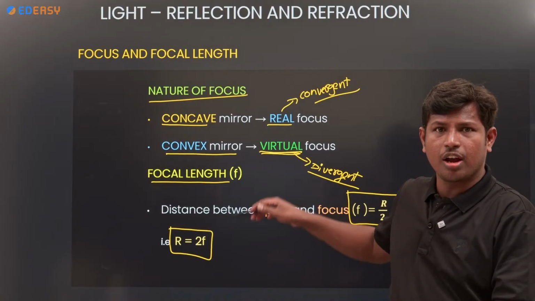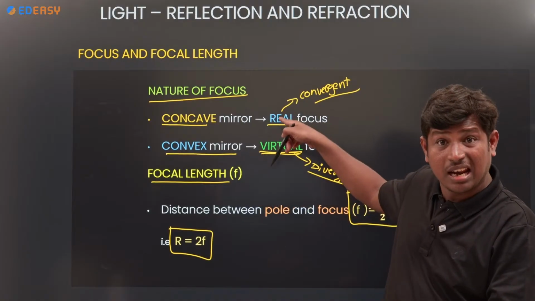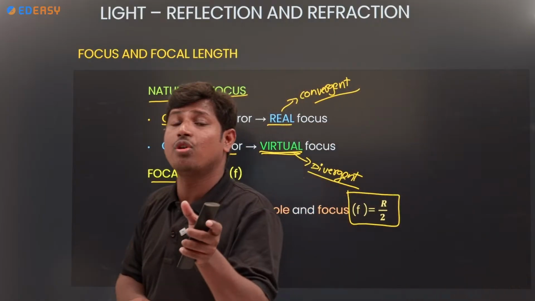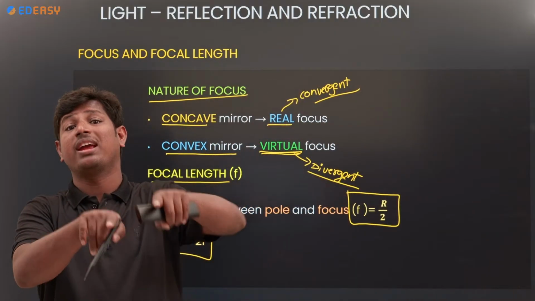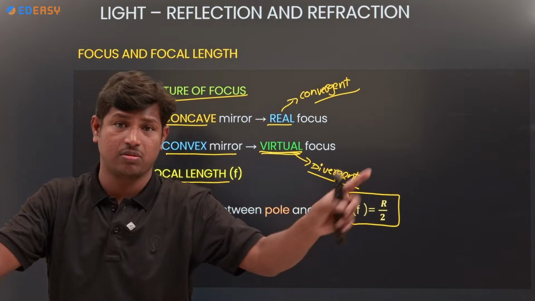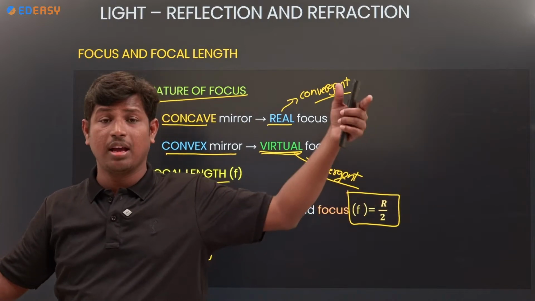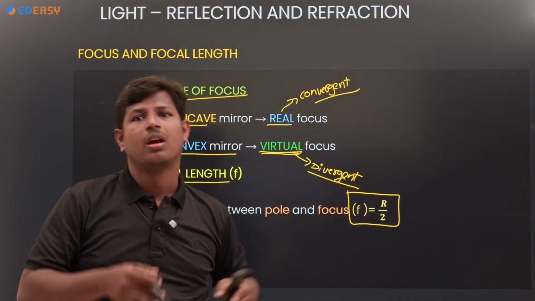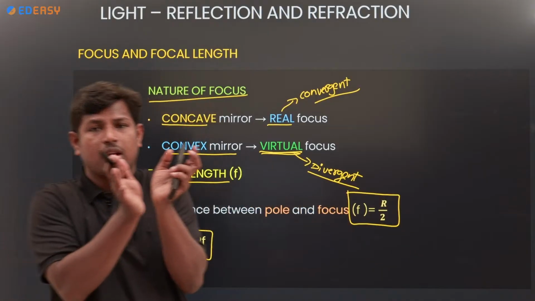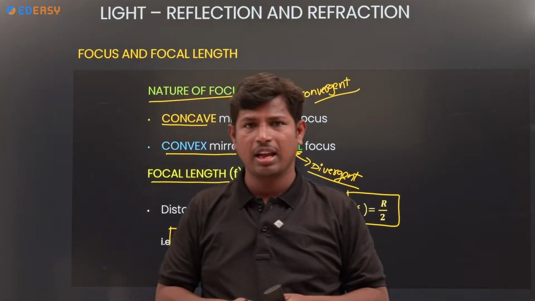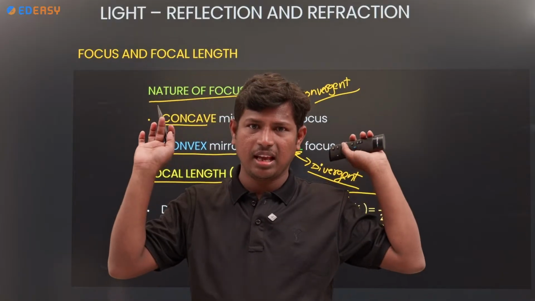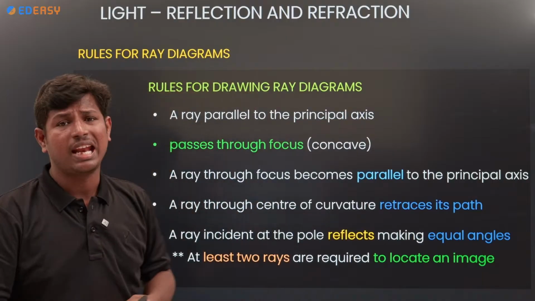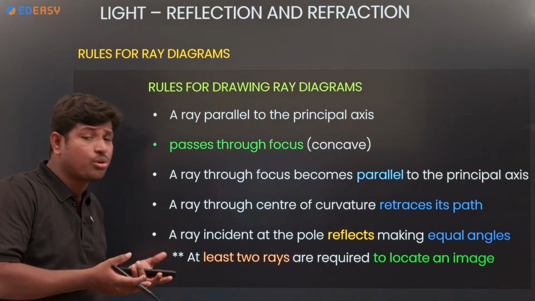Clear? A concave mirror always gives a real focus. A convex mirror always gives a virtual focus, because I already explained why it gives real and when it gives virtual. Real means the rays really meet at that point because of converging. Virtual means they do not meet at that point, it is divergent rays. Clear? Next, if you want to draw the ray diagram, we have to follow some rules.